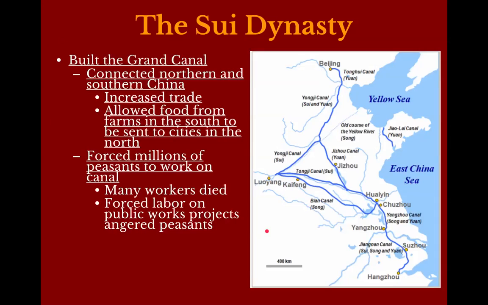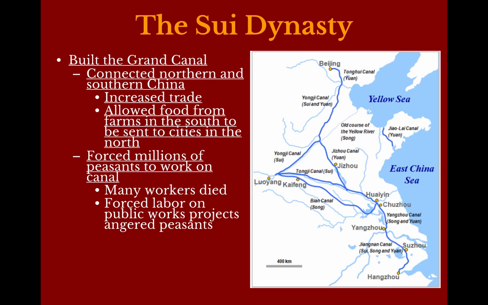Even though the Sui Dynasty was short-lived, it does begin a very important accomplishment in terms of Chinese infrastructure. So the Sui Dynasty is known for the Grand Canal. The Grand Canal really is a tremendous achievement of early engineering and design. In any case, this Grand Canal, once it was completed, was about 2,700 miles long. It took less than 10 years to complete, and it involved thousands of peasants who were building this canal.